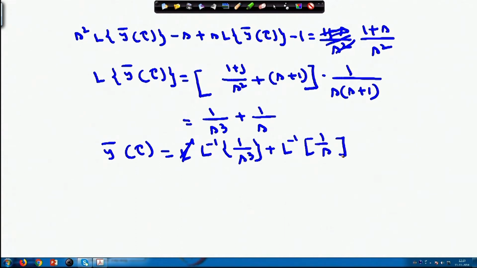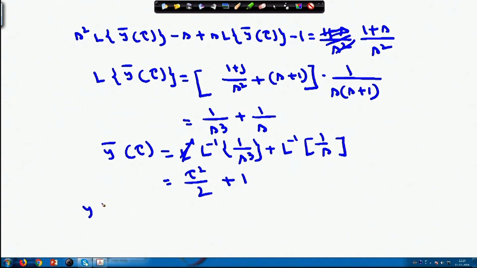And once I am getting this, y bar tau, you can write down 1 by s cube as tau square by 2, plus 1. So, y bar tau is tau square by 2 plus 1.